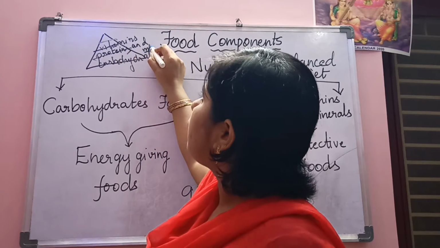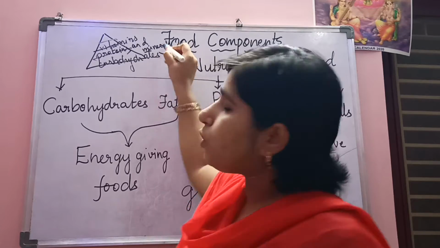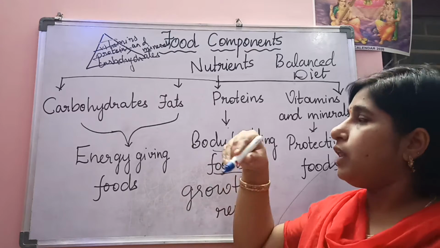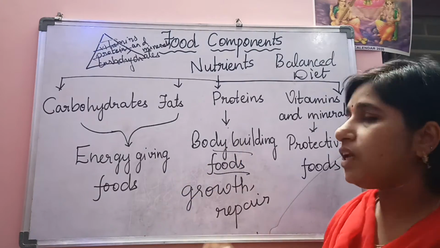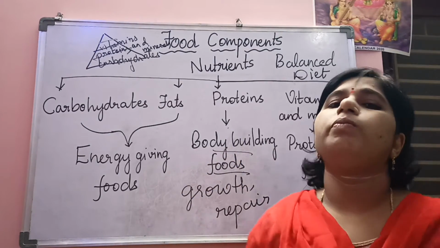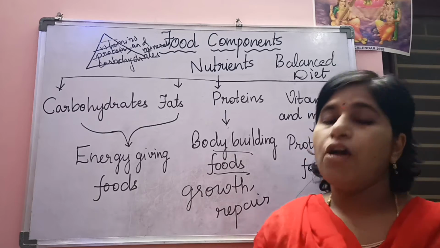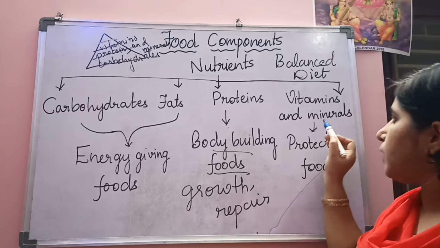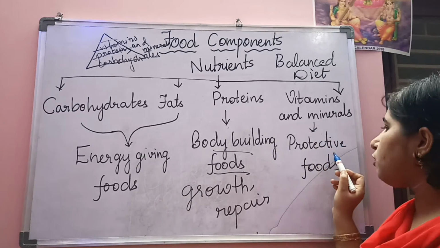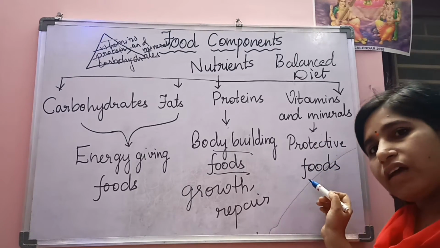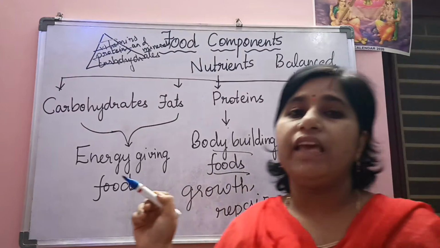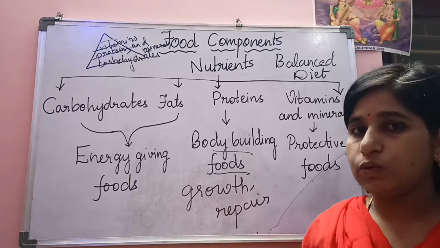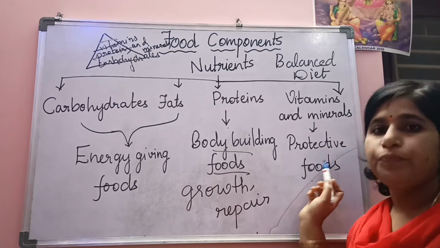So the third step from the base, if you observe, will be occupied by vitamins and minerals. And these vitamins and minerals should also be included in our daily diet, or else we may suffer from different types of diseases. That's why vitamins and minerals are called protective foods. Why are they called protective foods? Means they protect our body from different types of diseases. That's why they are called protective foods.